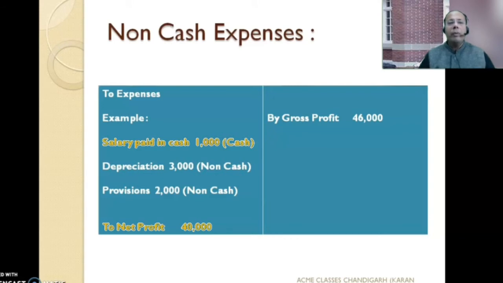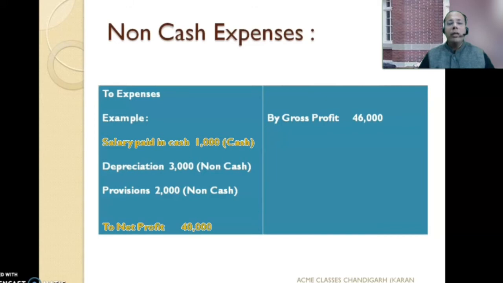But when we prepare the cash flow statement, we start with surplus, that is balance in statement of profit and loss account. In other words, net profit. But that net profit has been affected by both cash and non-cash transactions. So how can it actually calculate the cash inflows and outflows unless it takes into account only cash transactions without taking into effect the impact of non-cash transactions?